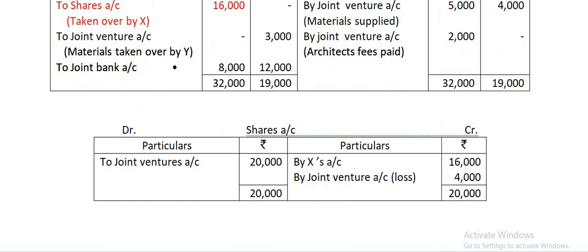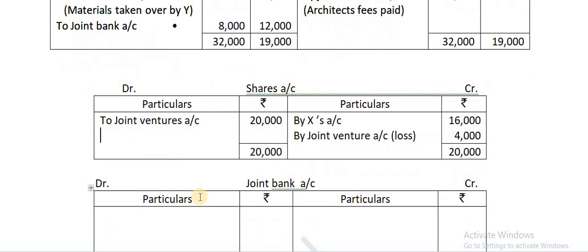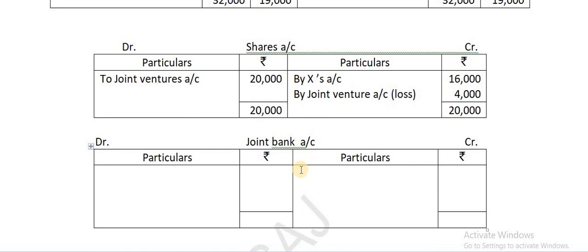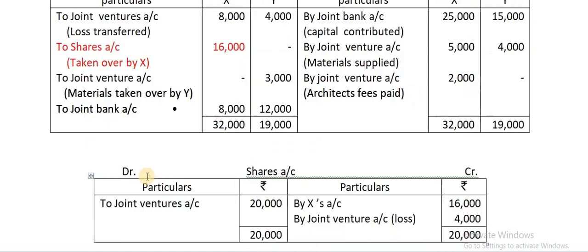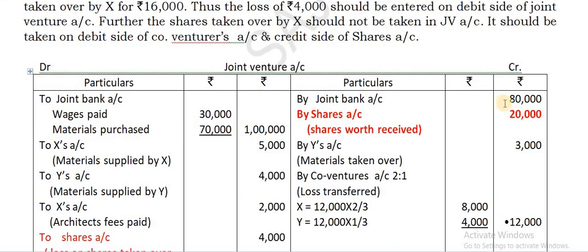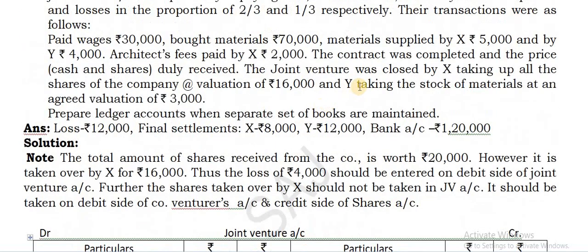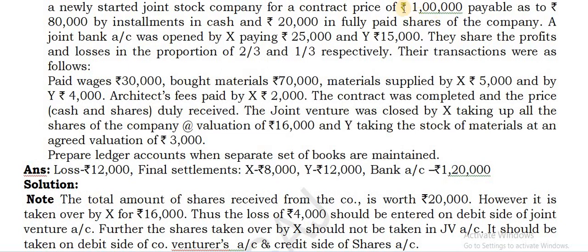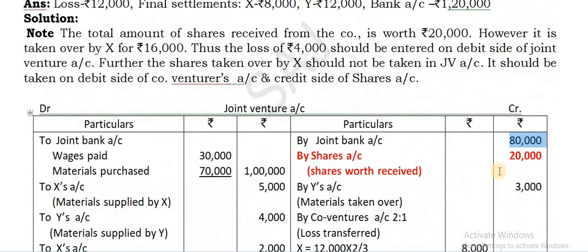Continue with the joint bank account next. So in the joint bank account, take on debit side whatever the amount of cash received out of the contract price of 1 lakh. 80,000 is being received in the form of cash.